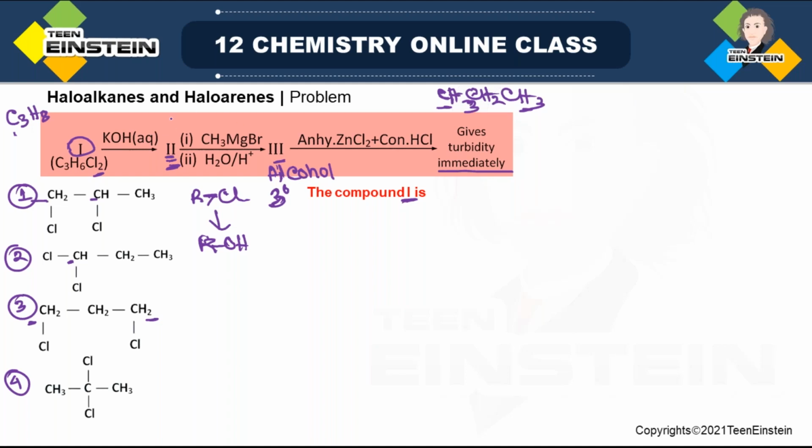But 2 is a ketone. But how is it possible? So it means it must be a geminal type of compound. That is, the same carbon must contain 2 Cl. Then only after aqueous KOH treatment, this type of geminal diol will be produced.